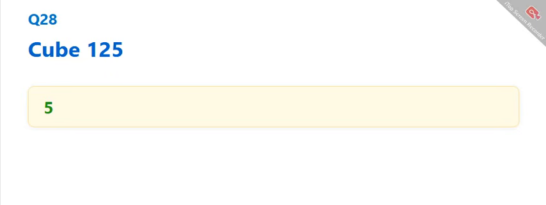Cube root of 125. The correct answer is 5. Cube root of 1000. The correct answer is 10.